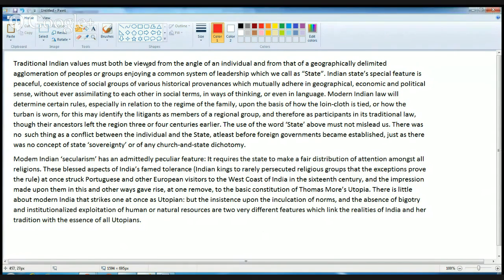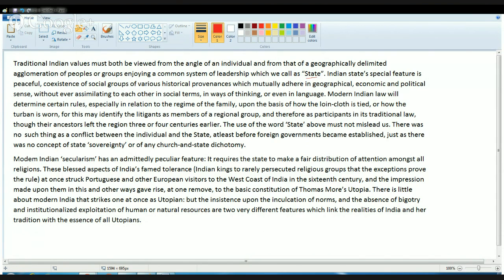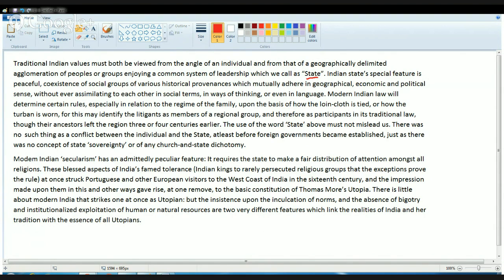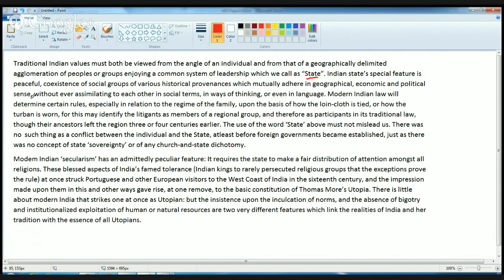As we said, in this passage we will be highlighting major issues. The first is the word state. So what is a state? The first question asked in the UGC exam was, which of the following is a special feature of the Indian state? The special feature of the Indian state is peaceful coexistence of social groups of various historical provinces which mutually adhere in geographical, economic and political sense without ever assimilating to each other in social terms, in the way of thinking or language. So this is the answer to the first question, what is a state?